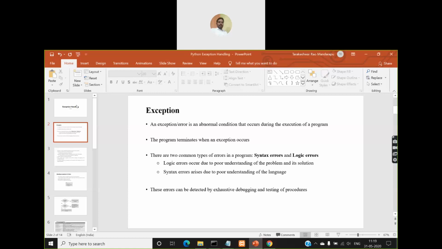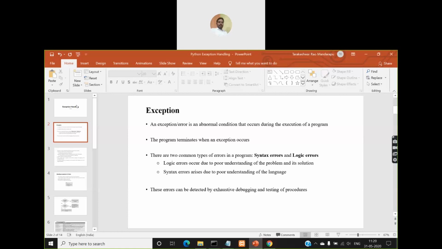So first of all, let us know what is an exception. An exception is nothing but an abnormal condition that occurs during the execution of a program. So when you are executing the program, you might come across an abnormal condition due to which the program terminates. Such a situation is called an exception, or simply you can also call it an error in Python context. Whenever an exception or error occurs, the program terminates abnormally. Terminate abnormally means without completely executing the program, it will terminate.